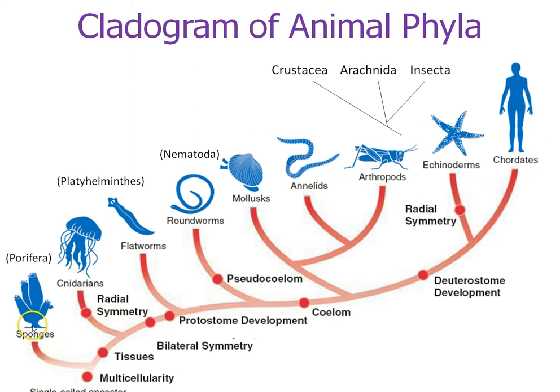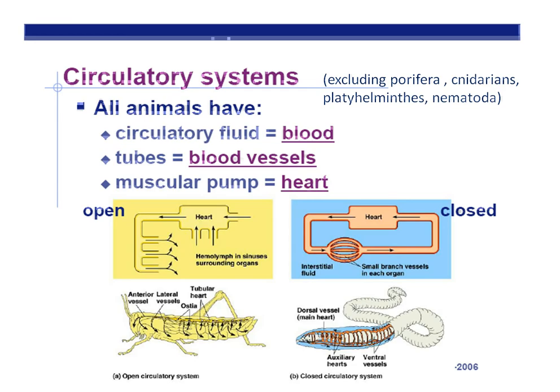Sponges are the only one with no symmetry at all, and we're going to talk about each one of these in turn, but this is just showing the relationship of all the 9 major phyla of animals on this planet.